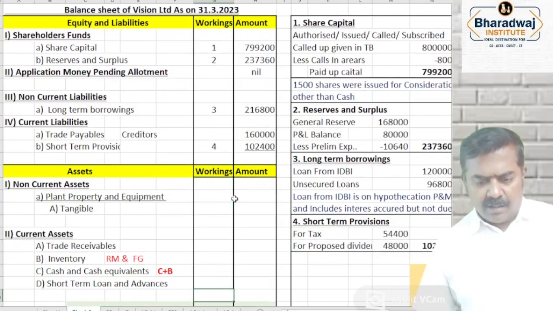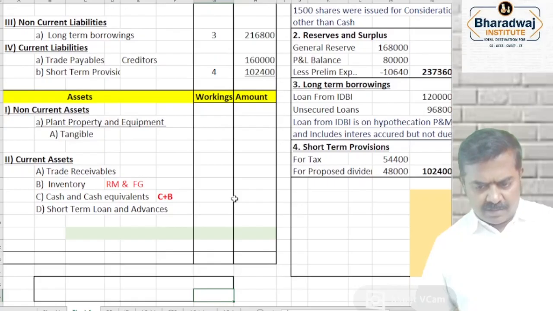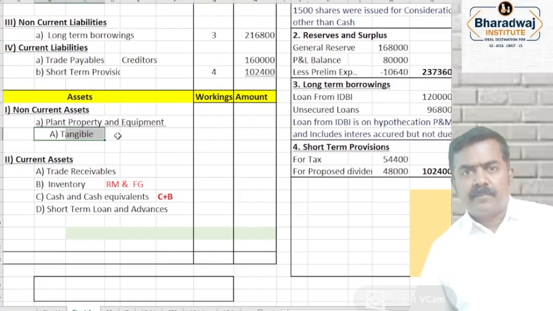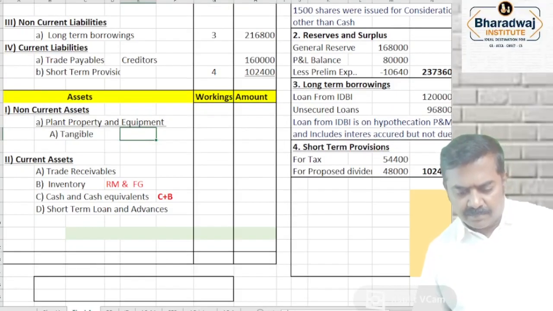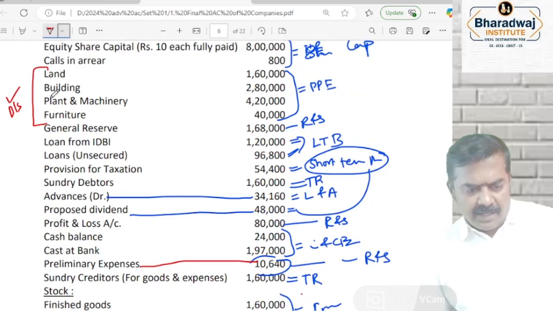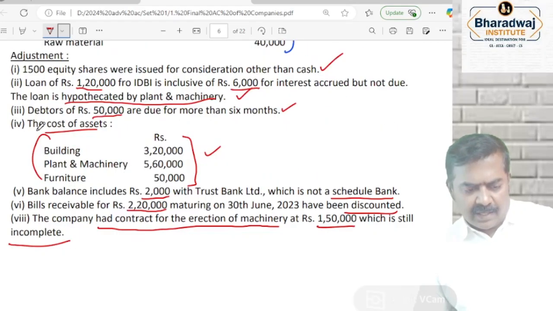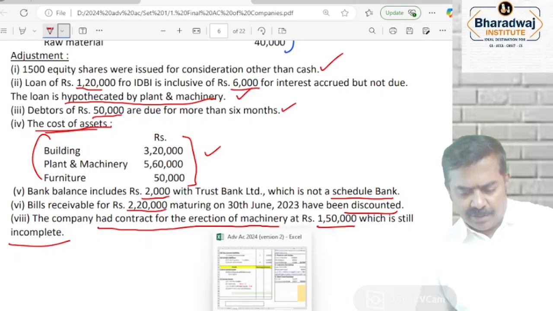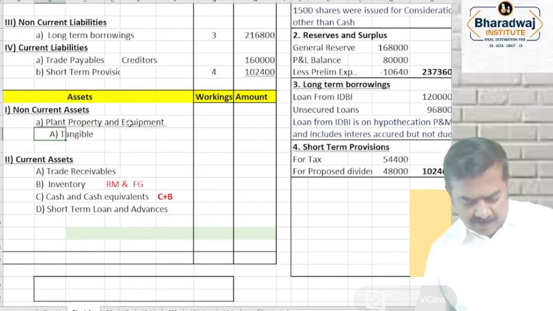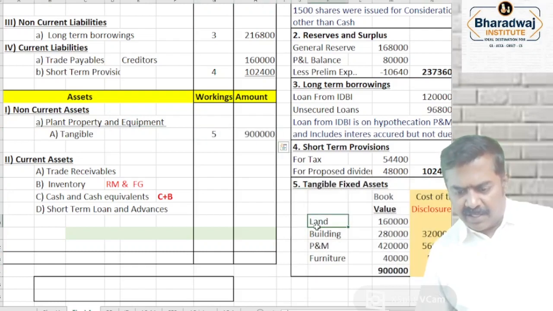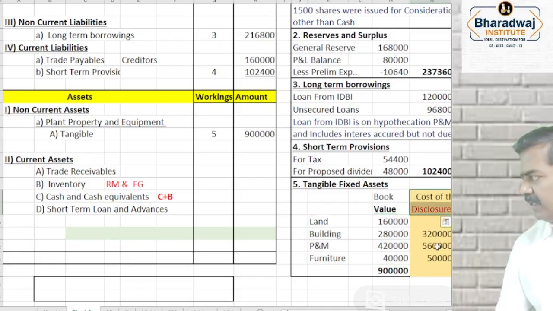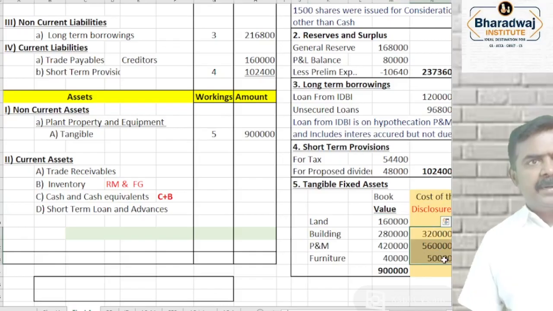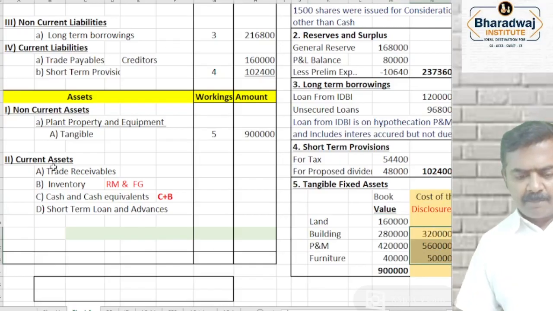Then, in the question, I'll give you time to copy. Wait. What will be the tangible asset? Property, plant and equipment. What and all will come as property, plant and equipment? Land, building, plant and machinery and which one? Furniture. And the cost of fixed asset, you will give it as which one? Disclosure. So while writing the notes, tangible assets, property, plant and equipment, land, building, plant and machinery as per trial balance. And the cost of fixed assets will be given as disclosure. This will not be taken to balance sheet. Just give a disclosure.